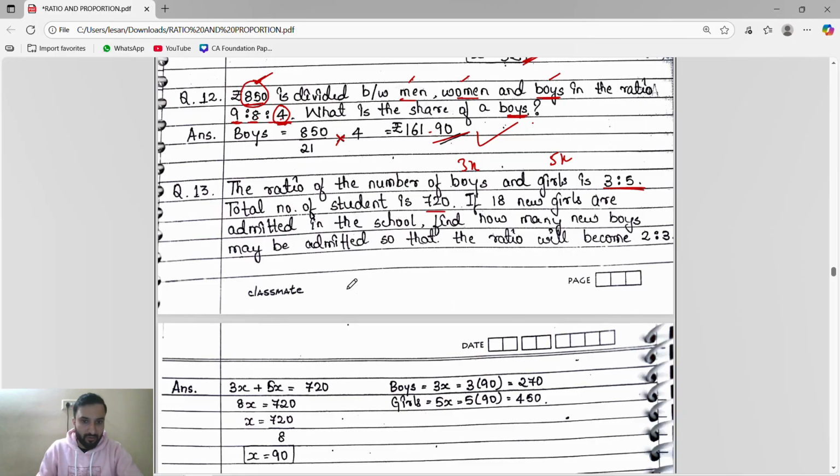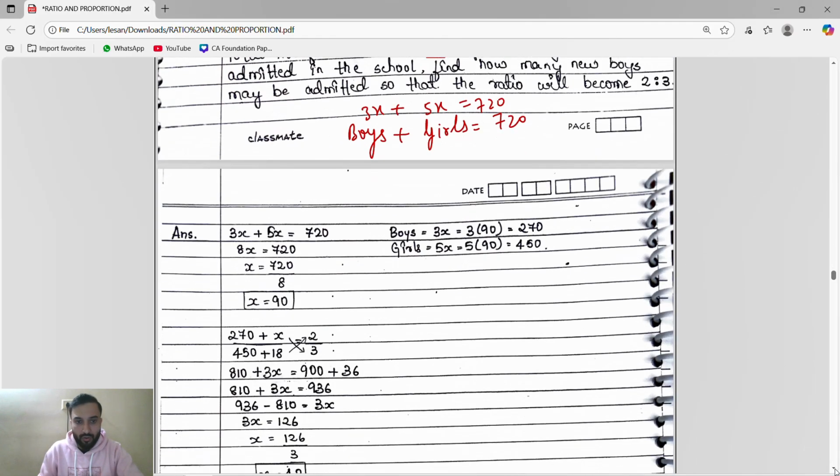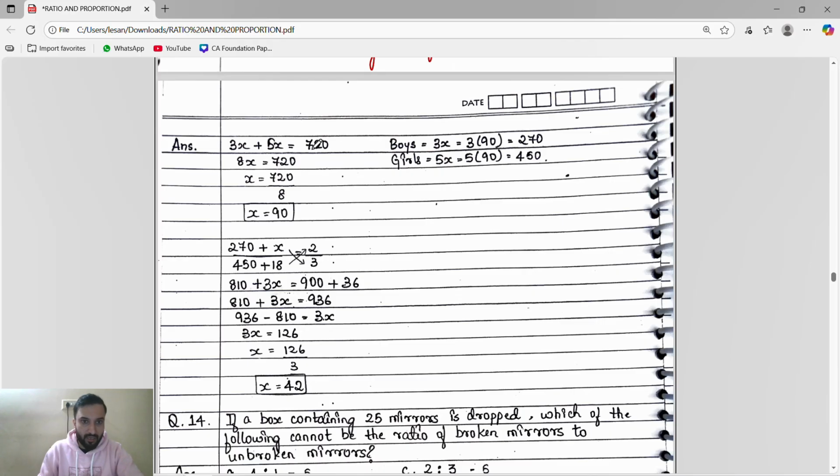So what does the student body consist of? The students consist of boys and girls. So boys plus girls is equal to 720. The boys are 3x, plus girls 5x. 3x plus 5x is 720, so 8x is equal to 720, so x is equal to 720 by 8, x you will get 90. So boys is 3 into 90, 270. Girls is 5 into 90, so the boys are 270, girls are 450.